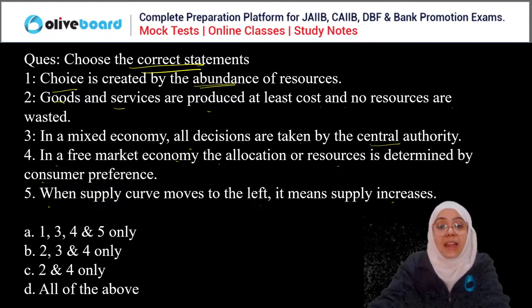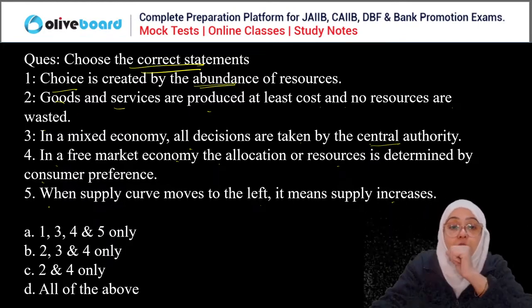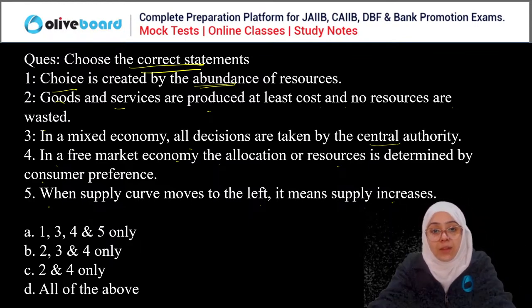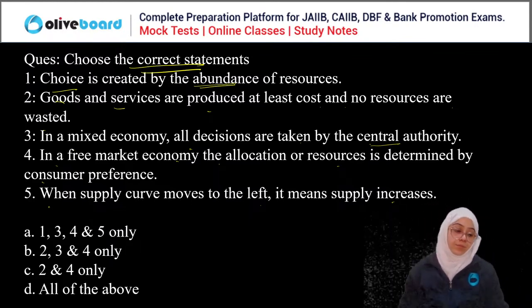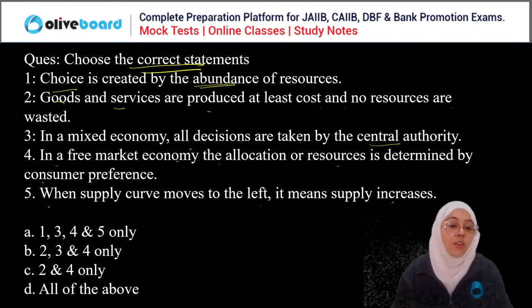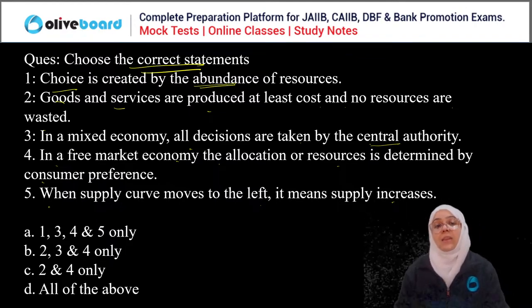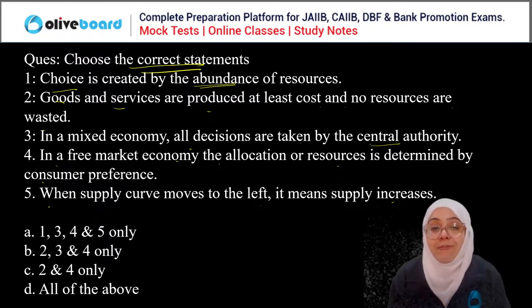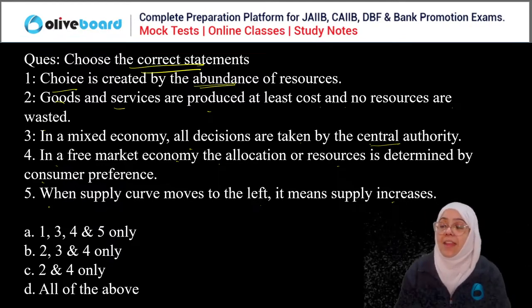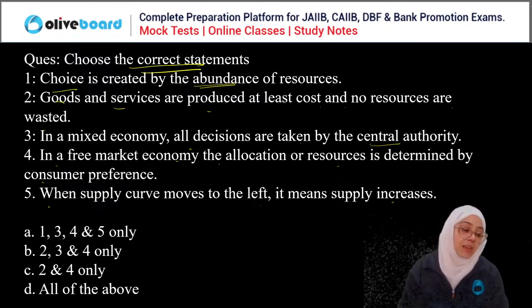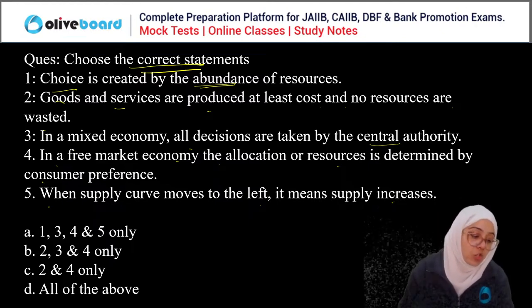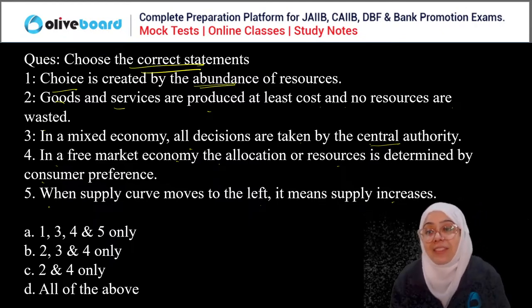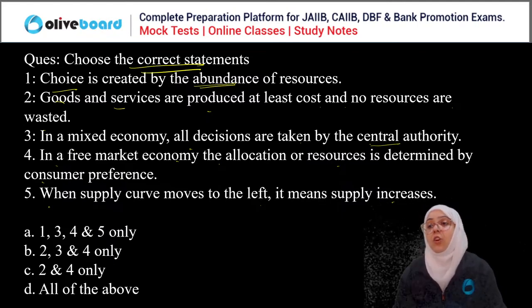Please analyze these five statements and answer the following question.